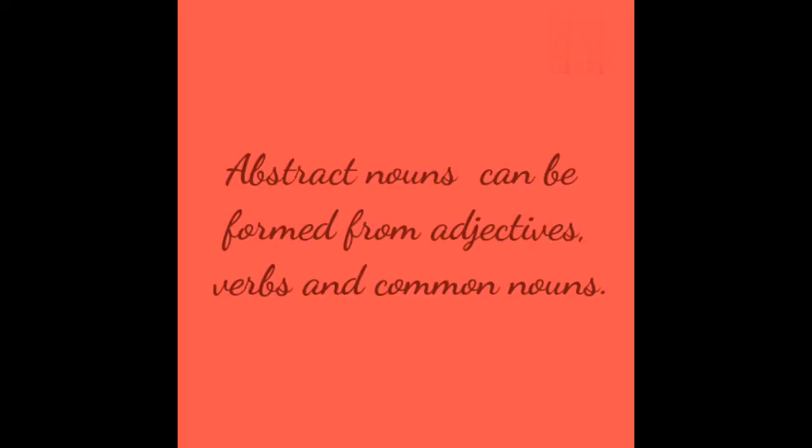Abstract nouns can be formed from adjectives, verbs, and common nouns. One more example, children. The teacher is teaching history in class. Here, the teacher is a common noun, history is an abstract noun, and class is a collective noun.